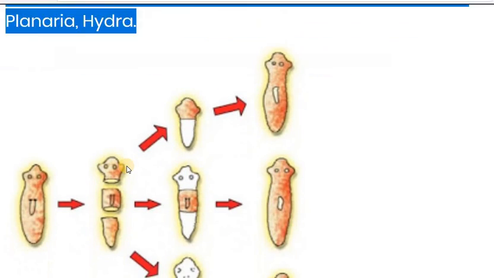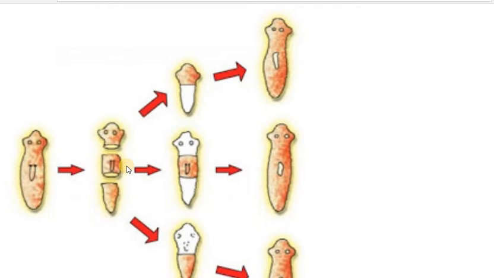Here you can see in the figure that one planaria is cut into three pieces. So for these three pieces, suppose this is the mouth. This mouth piece reproduces the other portion which is not present, meaning the tail portion is regenerated. Whereas in the second part only the middle portion is there. So what happens? This middle portion regenerates the mouth as well as the lower portion of the body.